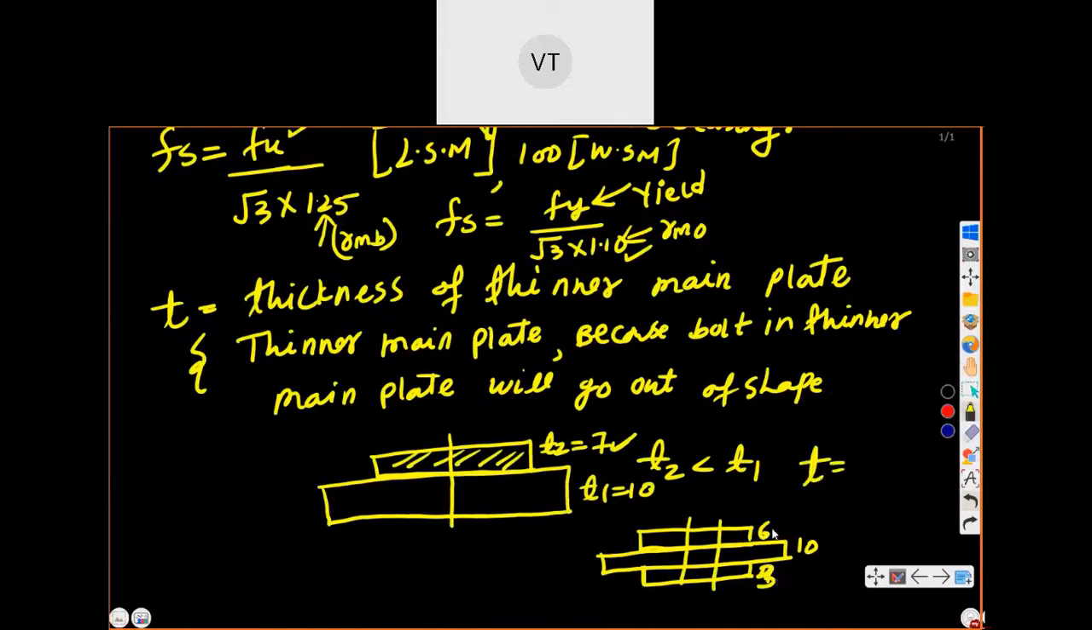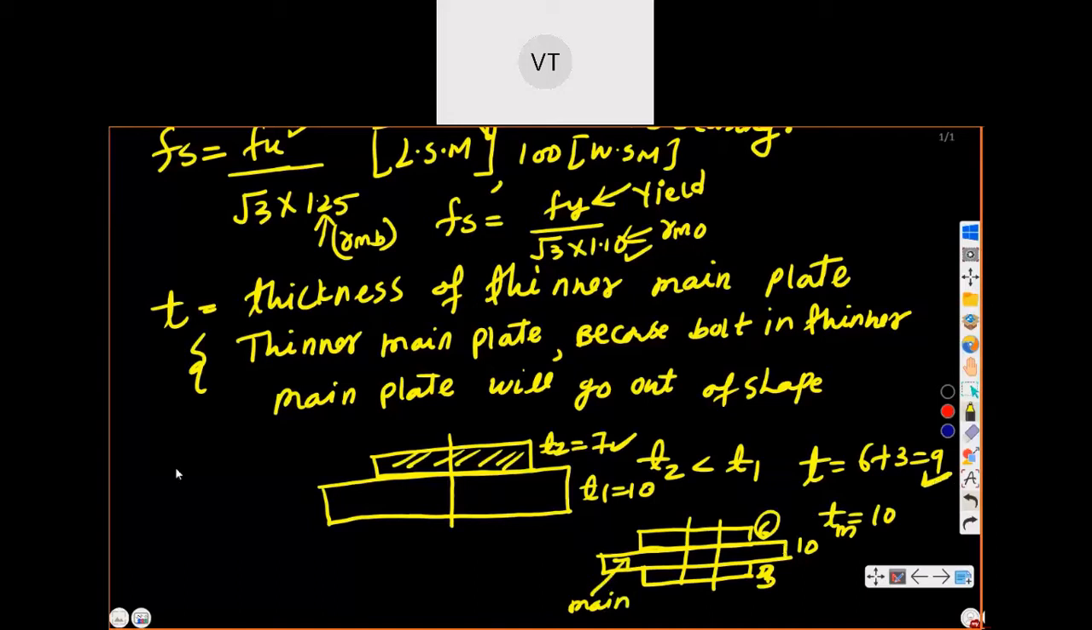So T is equal to the sum of these two plates, 6 plus 3 is 9, and T is equal to the main plate thickness. Main plate T main is given as 10. Whichever is less after comparison, you will consider. Less is 9, so you are going to consider thickness as 9.